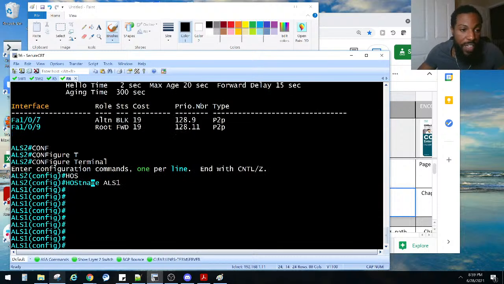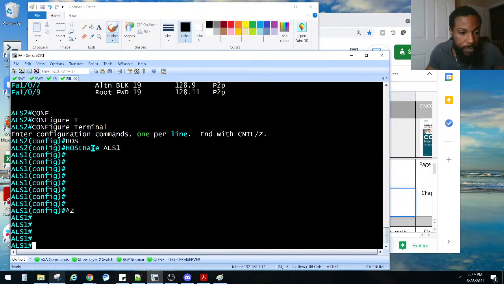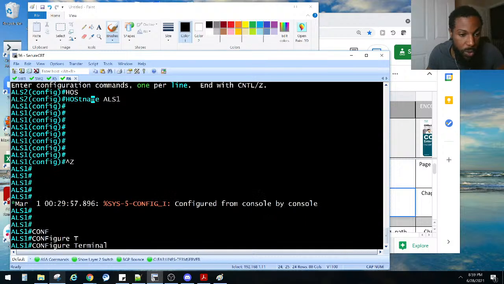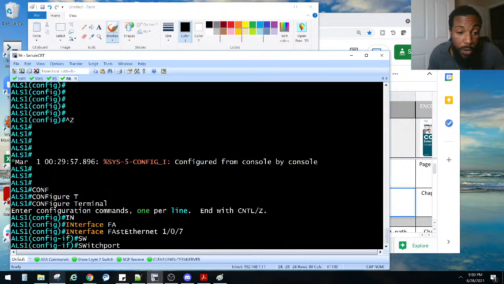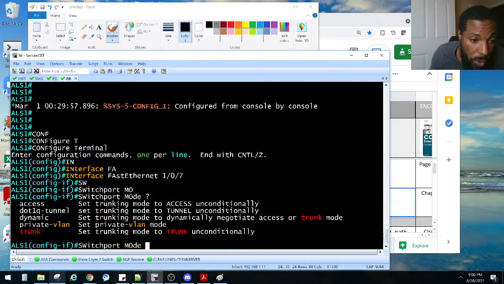I'm going to start off with FA07. Global config mode, interface FA107 on my switch. Remember, your interfaces might be different. Switchport mode. Let's see what they wanted here. That means we want it to become a trunk, but to dynamically negotiate. So we're not going to hard code it as a trunk. This would be hard coding it as a trunk. This is to set the trunking mode to dynamically negotiate. And that's what I think it is. Switchport mode dynamic. Right? Y'all correct me if I'm wrong, but I think that's what they're saying here.